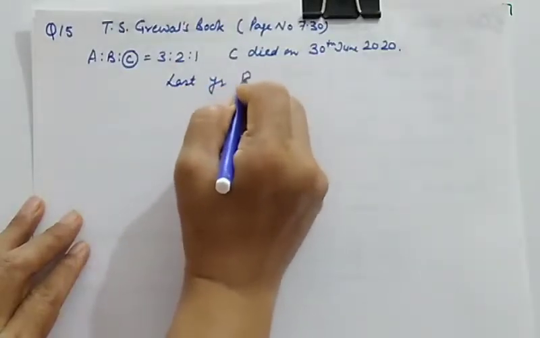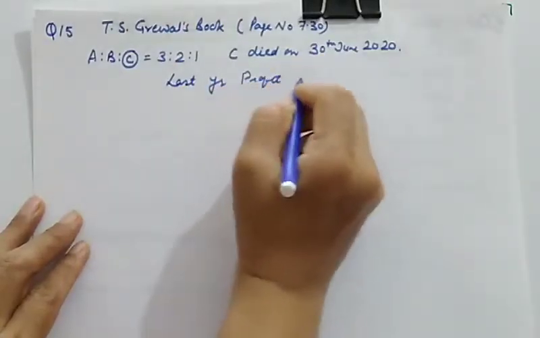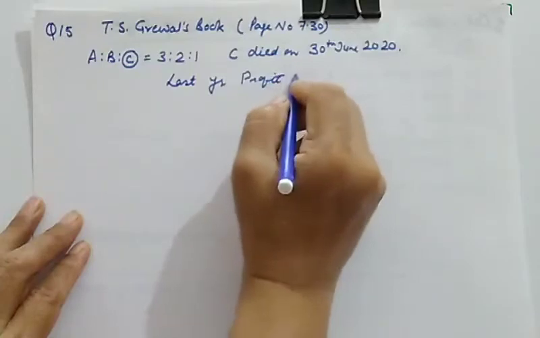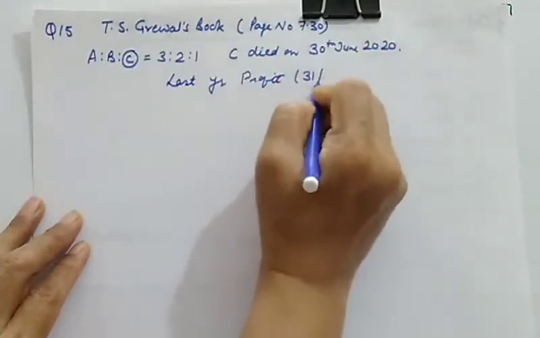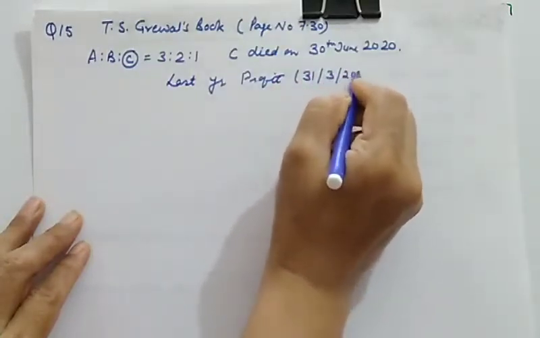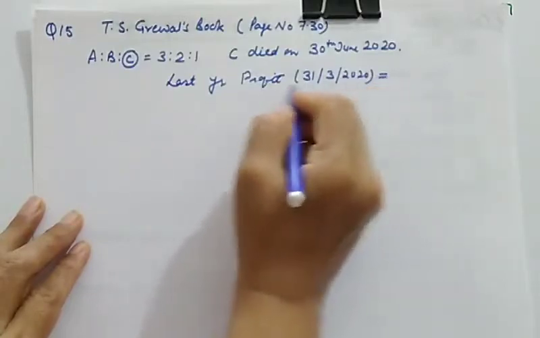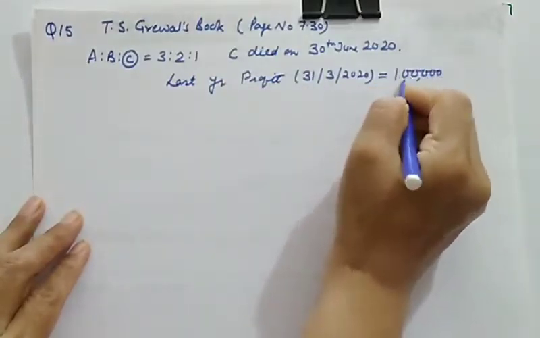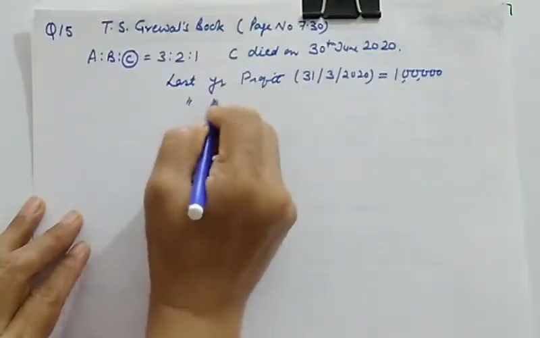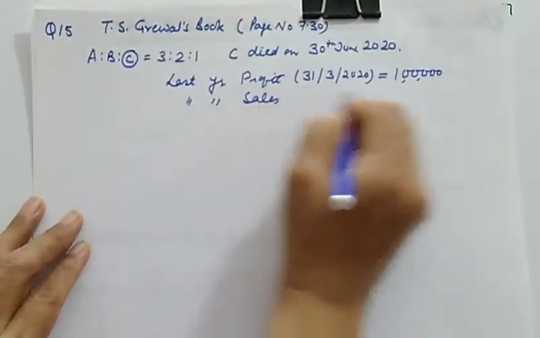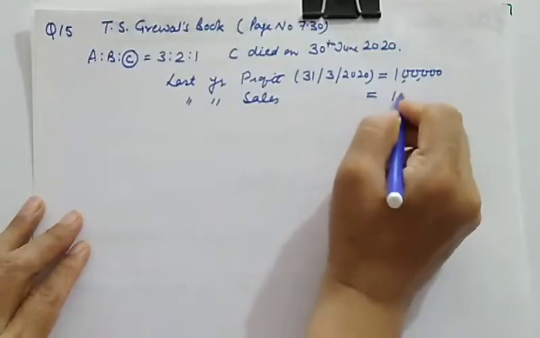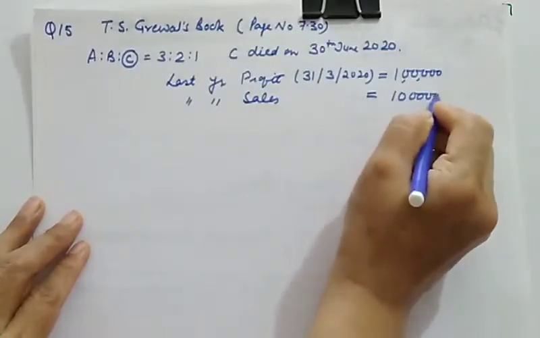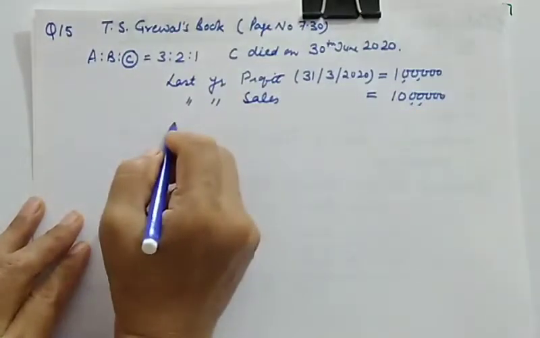Last year profit, means profit up till 31st March 2020, is given to us as rupees 1 lakh, and last year's sales are also given to us as rupees 10 lakhs, and we need current year sale also.